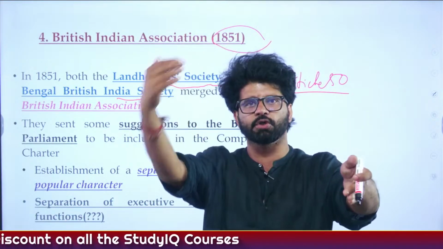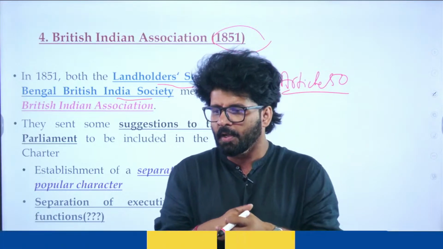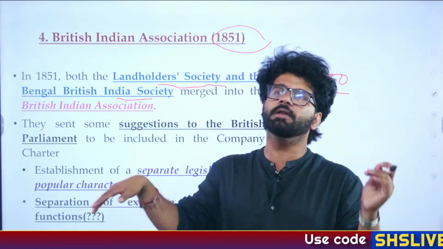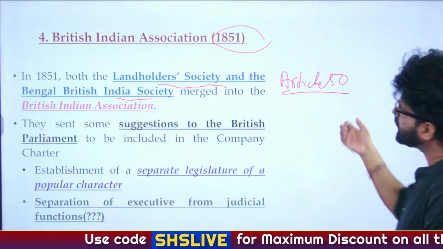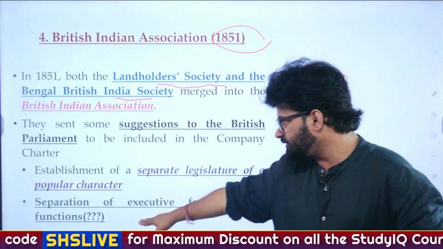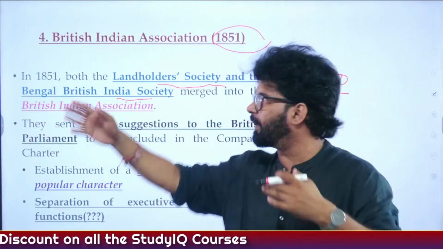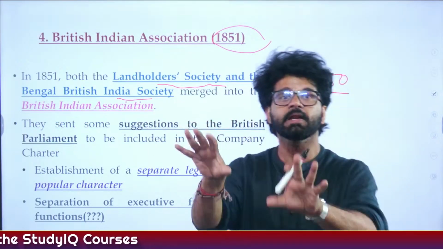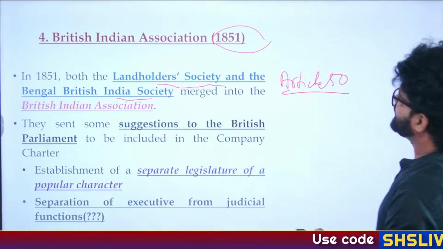Legislature will make law, executive will implement law, and judiciary will check the constitutionality of laws. So there has to be some separation of power. Earlier it was not so. You were an IAS officer and also a judicial magistrate, and Article 50 talks about separation of such functions. Similar grievances were put forward by the British Indian Association in 1851. Do remember it.